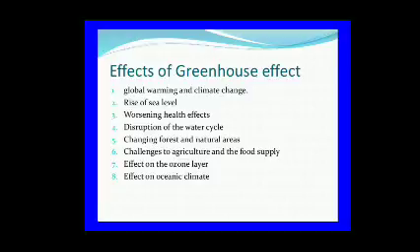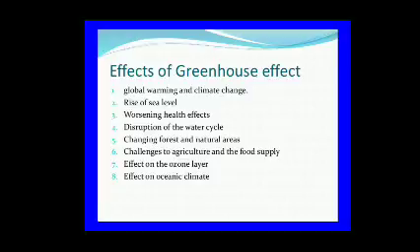It causes climate changes and affects the ecosystem. What is an ecosystem? The interrelationship between living and non-living things is called an ecosystem. It reduces surface water and affects agriculture.